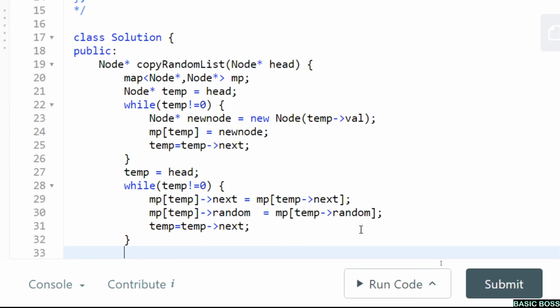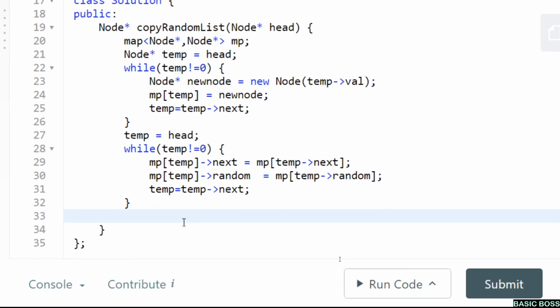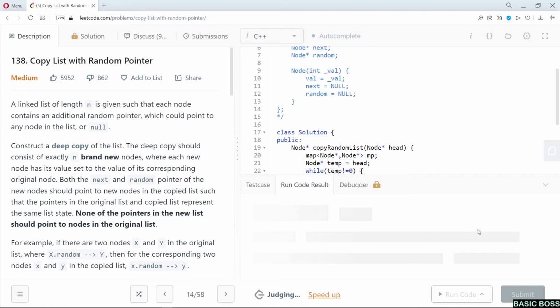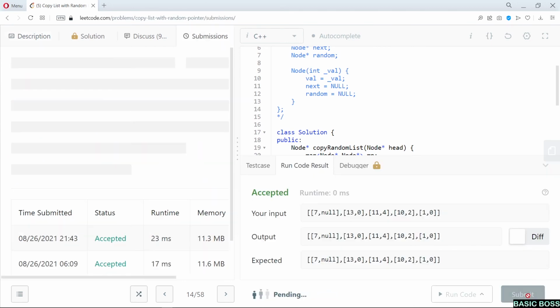Now once we are out of the loop, we know that in pass one, we created new nodes and also set the values, and the values were set in the map. In the second pass, we created the appropriate links for the next pointer and the random pointer. Now we need to return mp of head. Head is the node corresponding to the first node in the linked list, and mp of head is the first node of the newly formed linked list. So I need to return that. Let me run it. Okay, it got accepted. Now let me submit it.